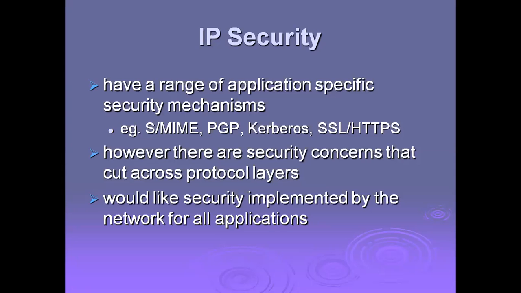Now we are going to discuss IP security in detail: its architecture, its benefits, its services and its deployment. However, there are security concerns that cut across protocol layers. We would like to see security implemented by the network for all applications. So basically, security is deployed at the network level for any application, but in addition, extra protection is also applied in different layers. We will see in detail.